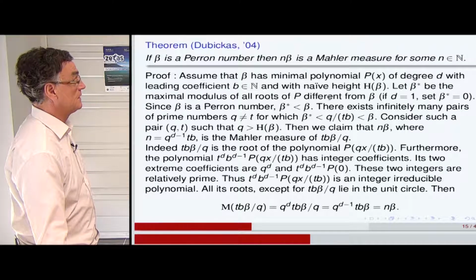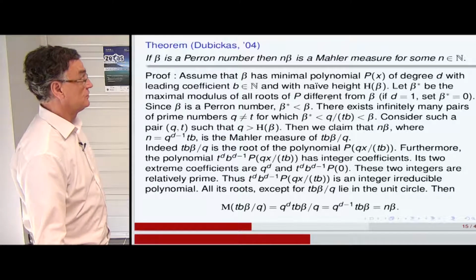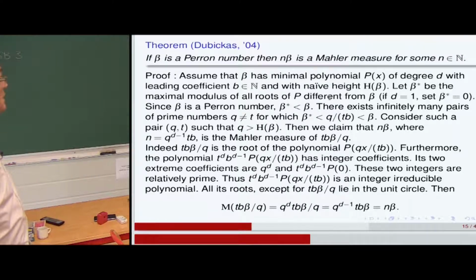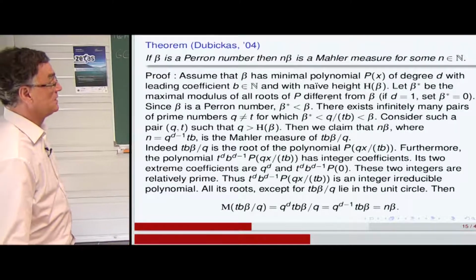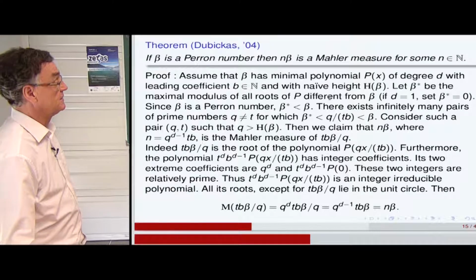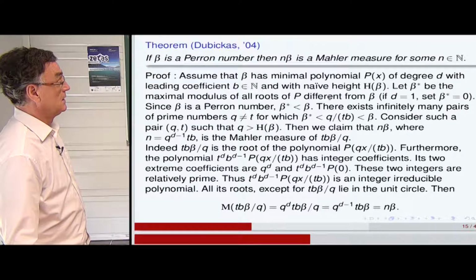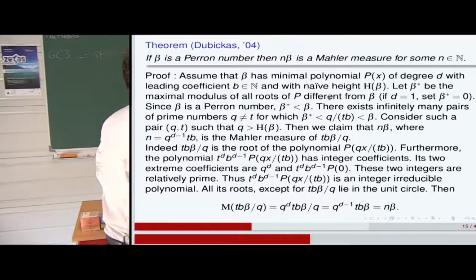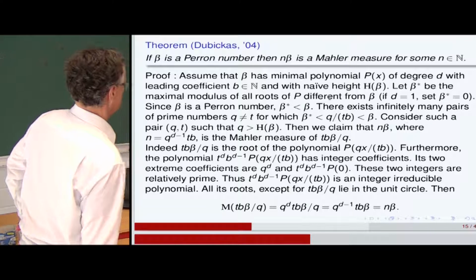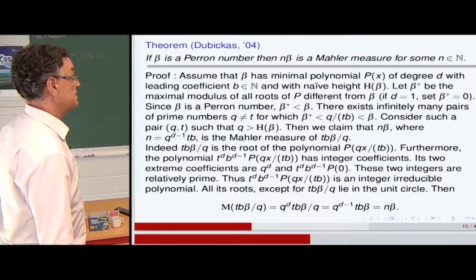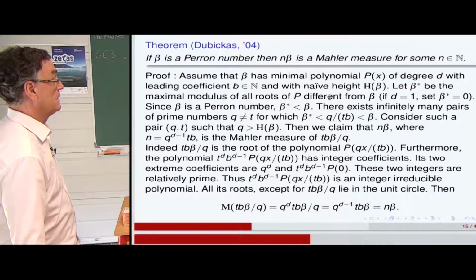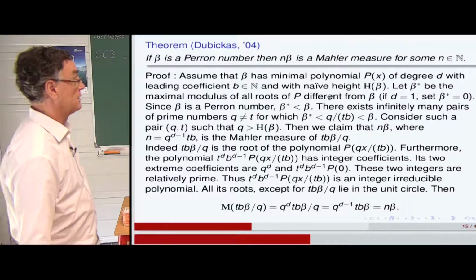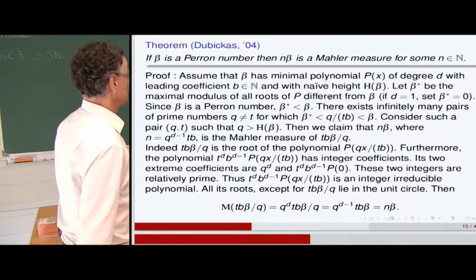And the polynomial, when you remove the denominators, T^d B^(d-1) P of the variable QX divided by TB, has integer coefficients. And its two extreme coefficients are Q^d and T^d B^(d-1) P of 0. These two integers are relatively prime. And therefore, this polynomial is an integer irreducible polynomial.